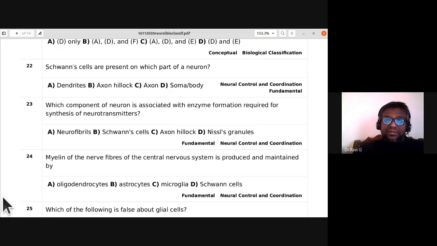The 23rd answer is Nissl's granules. Okay, so the 23rd answer is D, Nissl's granules. Nissl's granules are going to be associated with enzyme formation, which is required for synthesis of neurotransmitters.